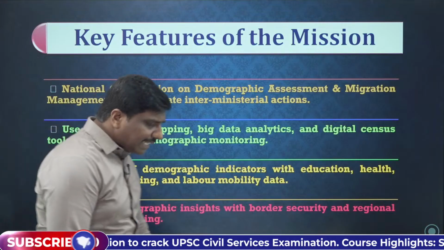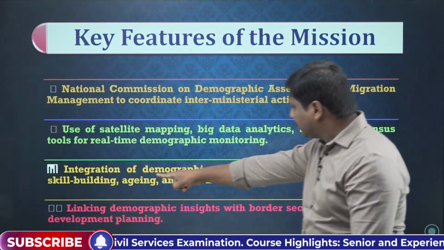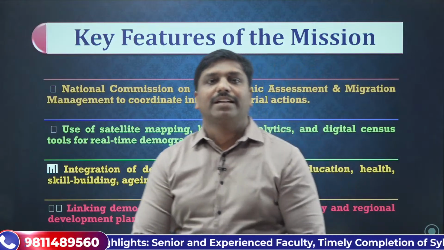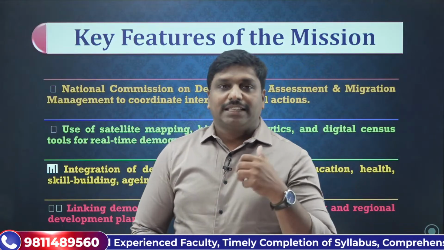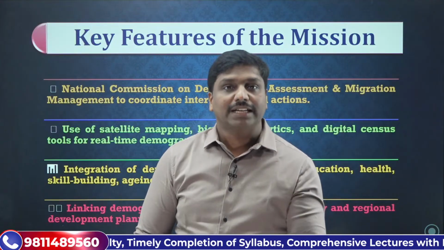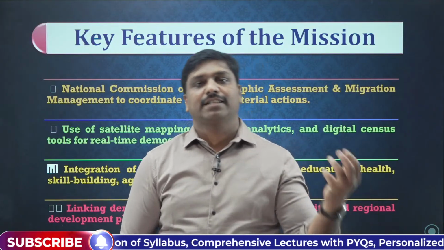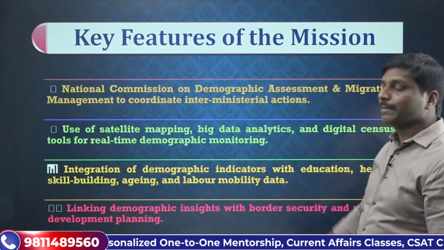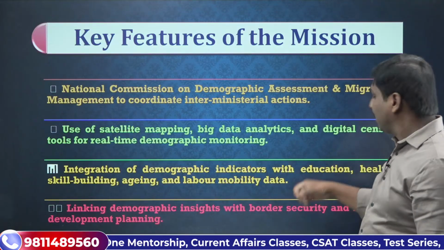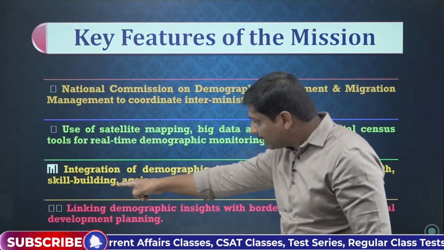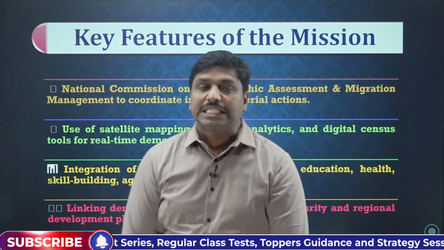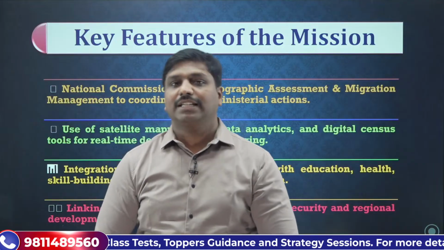And then look at the next thing. The next thing is the integration of the demographic indicators. What are the demographic indicators? We have already seen them. They are aspects like mortality, natality, that is birth rate and death rate, and migration. All such things are demographic indicators, integrated with education, health, skill building, aging, and labor monitoring data.